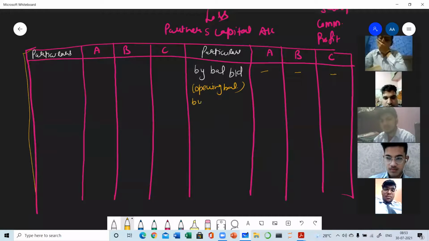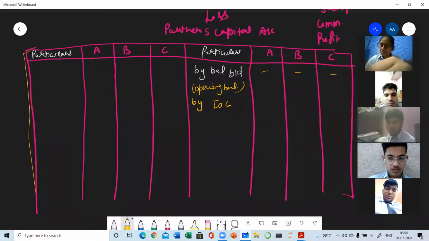Then write here all the items with which the capital account was increased, like IOC, and you will get it from the P&L appropriation. Because in P&L appropriation, we have already calculated the IOC. So in this chapter, first P&L appropriation will be prepared. Then on that basis, capital accounts of the partners will be prepared. So from the P&L appropriation, there will be inter-account posting of all the entries. Clear? So by IOC, suppose IOC is given to all the partners.